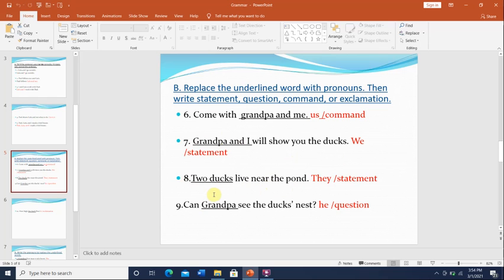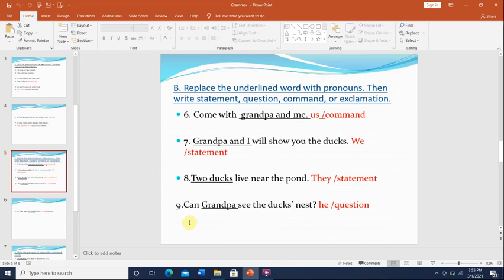Number 8, two ducks live near the pond. Two ducks, two things. What pronoun can we use to replace a plural thing? We will use the pronoun they. They live near the pond. Okay, and this is also a statement because it's just telling you something.